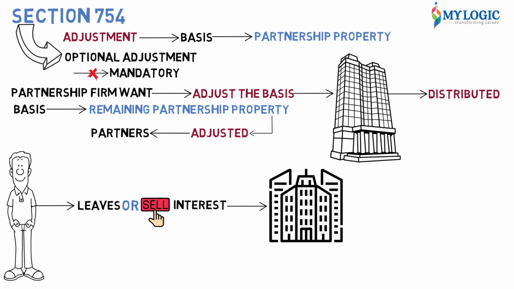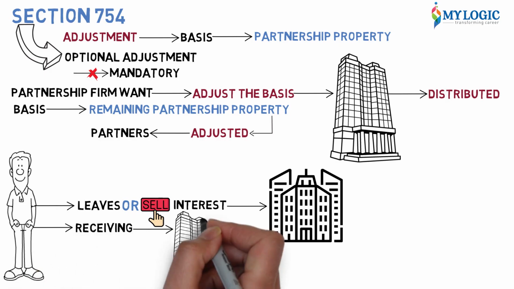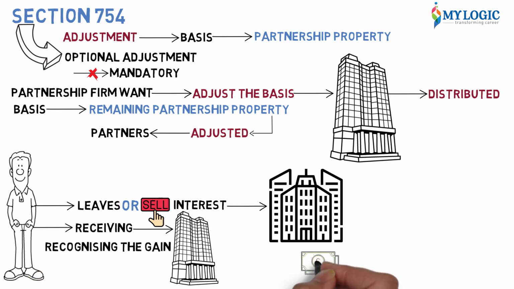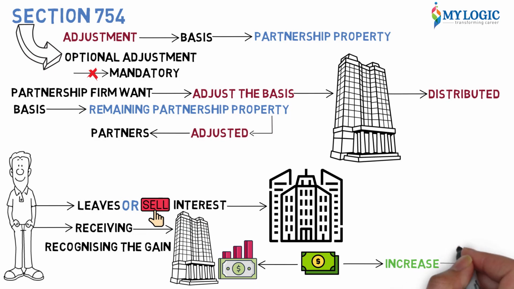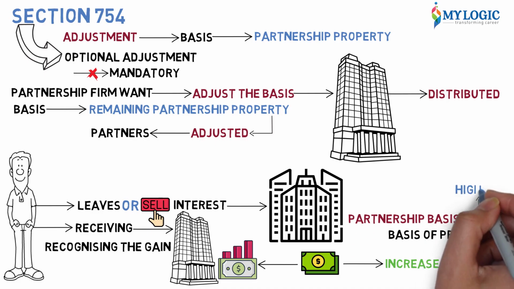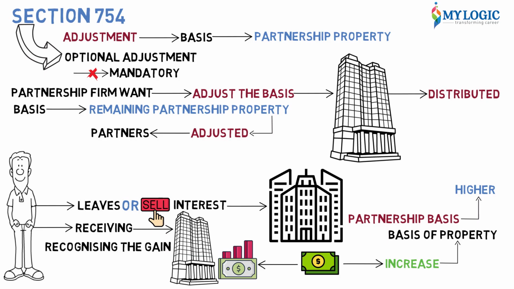You will increase it if the distributee partner, the partner who is receiving the property, recognizes a gain. The amount of gain recognized by the partner will increase the basis of the property. Also, the excess of the partnership's basis in the property distributed over the basis of the property in the hands of the distributee partner, so the partnership basis is higher, by that much amount you will increase the basis of the undistributed property. Similarly, by the amount of loss, you will decrease the basis.